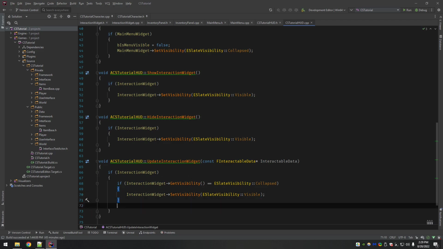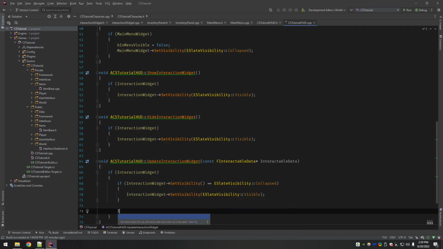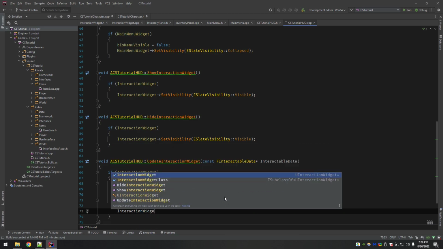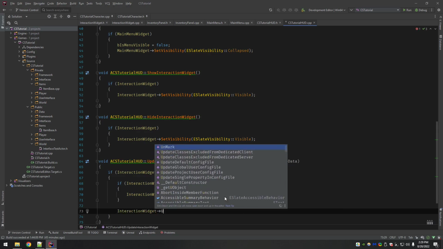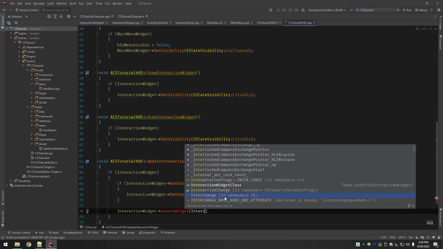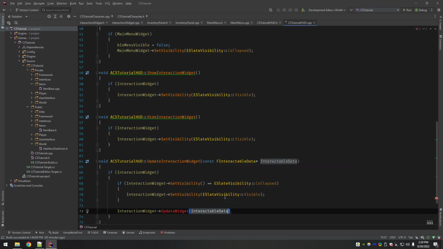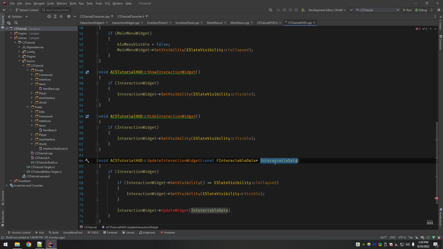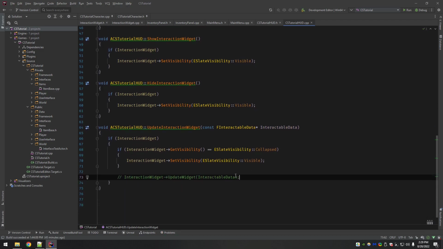And then, regardless of whether or not this runs, we're going to call update widget. Now this does not exist yet. It's going to take in the interactable data argument, which is this guy. So let's go ahead and comment this out for now. This is more going to be a placeholder reminder.